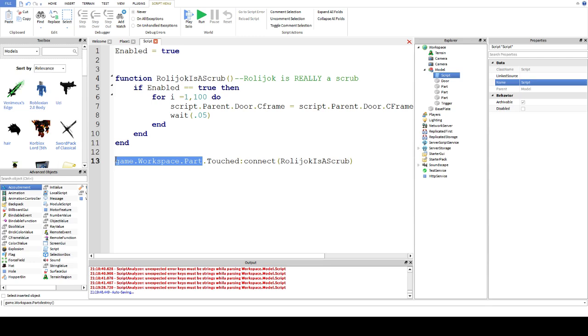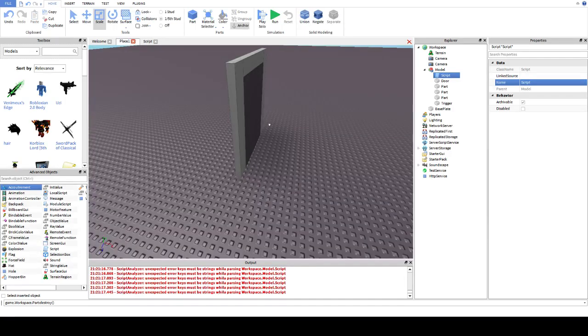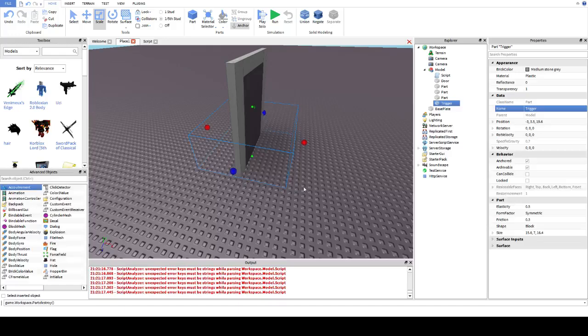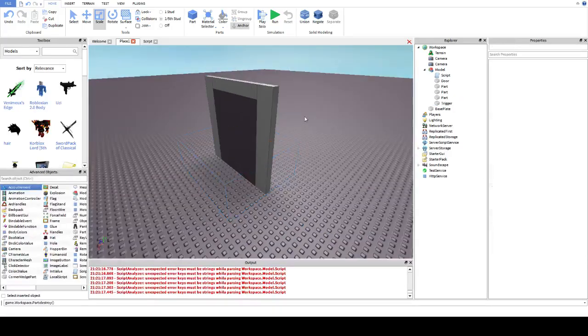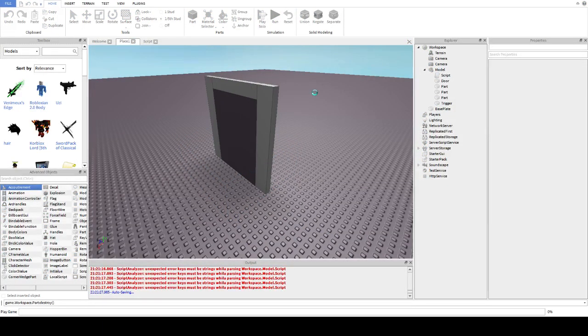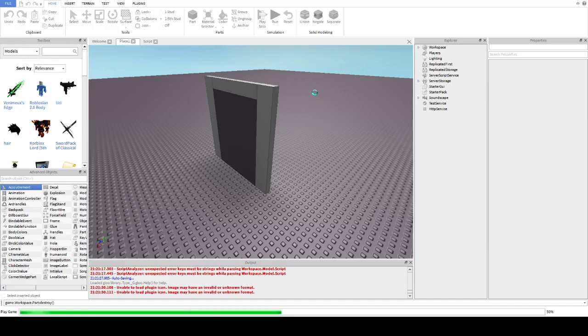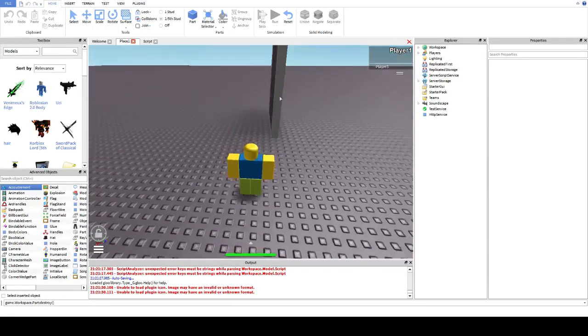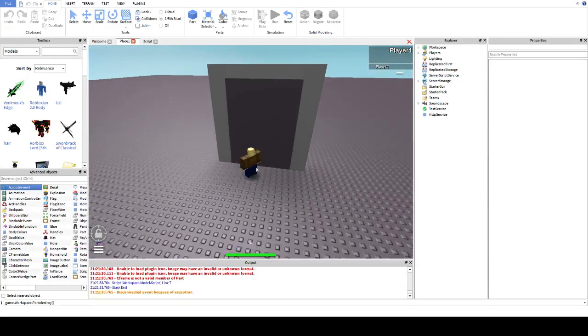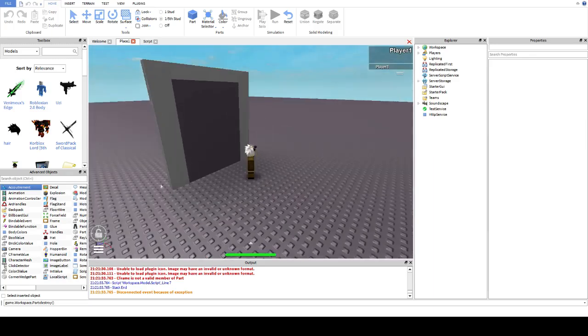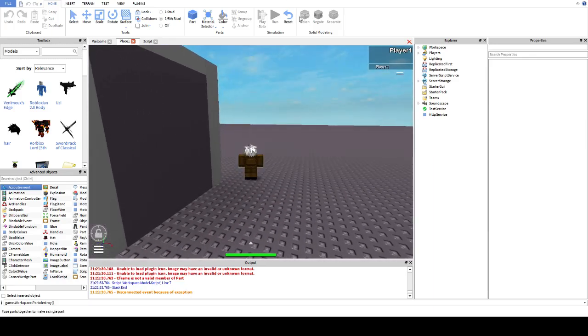So instead of using this, we use script.Parent.Trigger.Touched and connect that to the function. And it will now open the door whenever someone comes into contact with the invisible brick. Which means, if I've done this right, which you probably won't, fingers crossed. I've broken something. Oh dear, let's see.